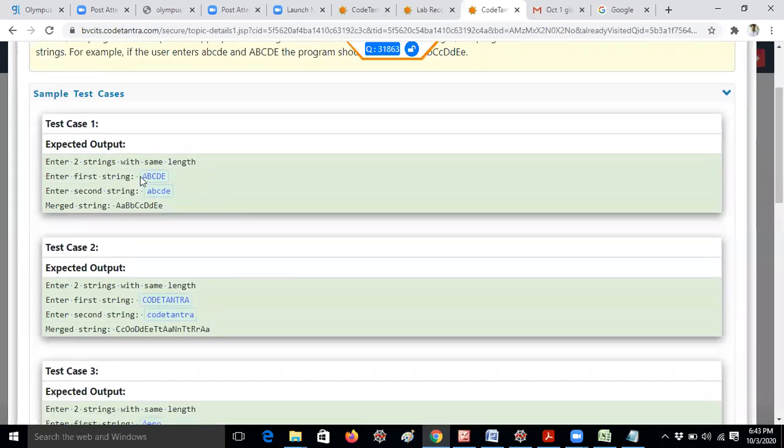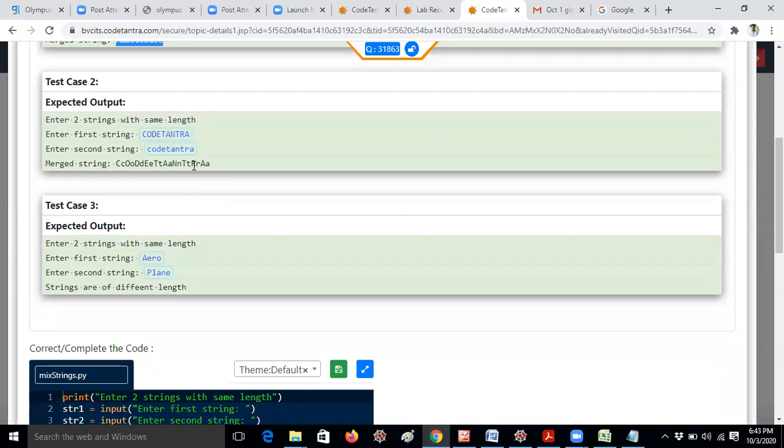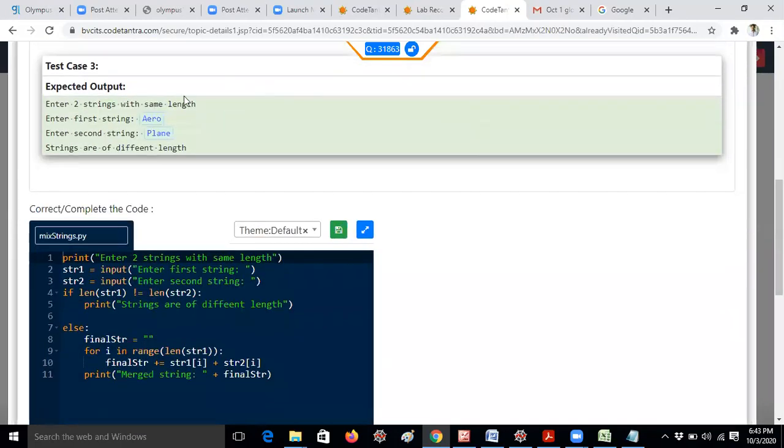If you are taking the first string ABCD in capitals and the second string ABCD in small letters, you will get a message like this. Okay. So for example, if in the second string, like code tantra here, and the second string all small letters, capital C, small c, capital O, small o, it will be displayed like this. Okay. If you are giving the same length, that is fine.